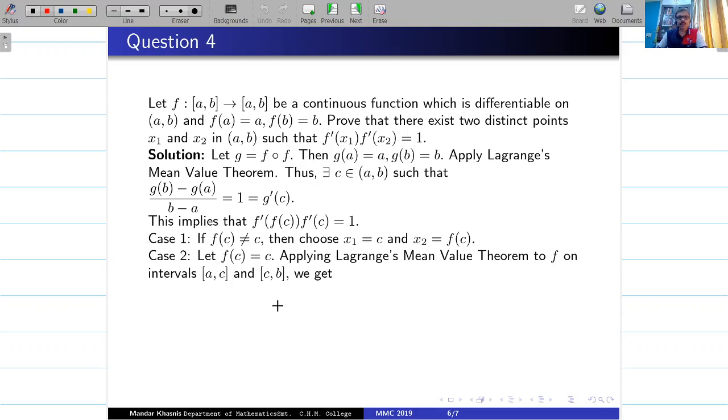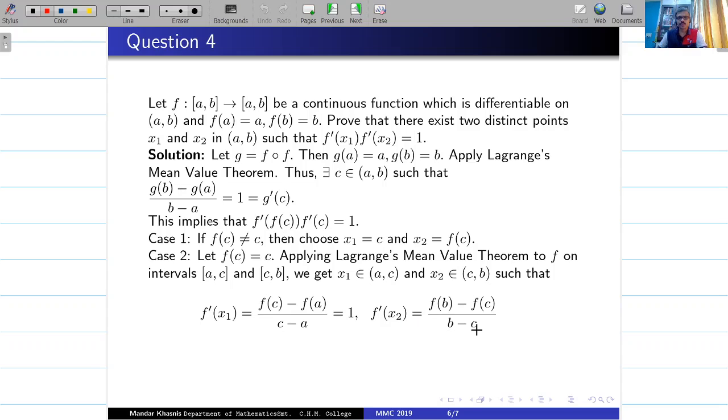See what happens. Please pause the video and try it out on your own and check the computations. I'm going ahead. We get x1 in a to c, x2 in c to b, such that this happens. But now what is f of c? F of c is c, f of a is a, so this becomes 1. Same thing for f dash x2, it becomes 1, and hence the product becomes 1. So this is question number 4.